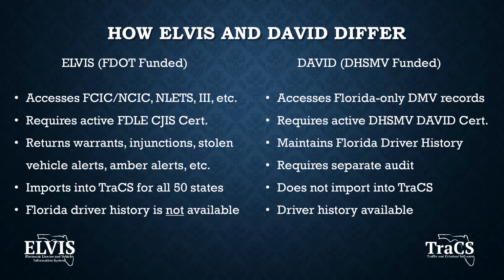How ELVIS and David differ. ELVIS is grant funded by FDOT, whereas David is grant funded by DHSMV. ELVIS accesses FCIC, NCIC, and inlets, and David only accesses Florida DHSMV records. ELVIS returns warrants, injunctions, stolen vehicle alerts, and Amber alerts, and David does not. ELVIS will import into TraCS for all 50 states, and David does not import into TraCS.